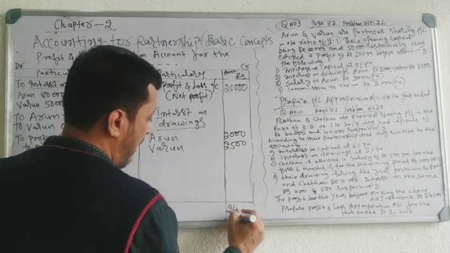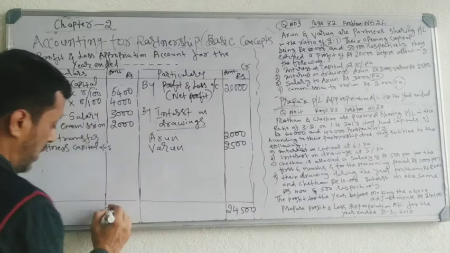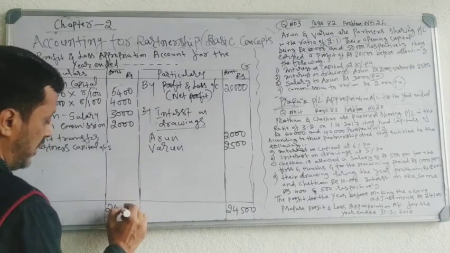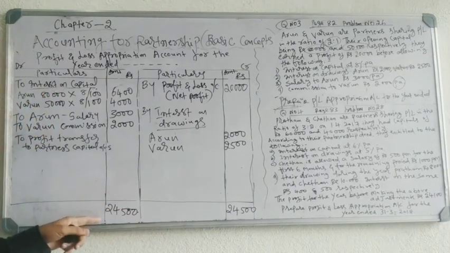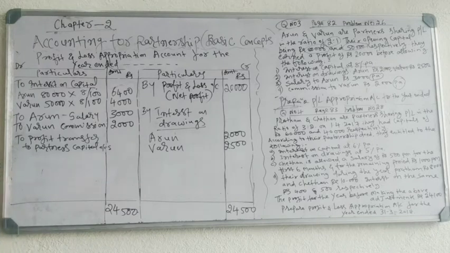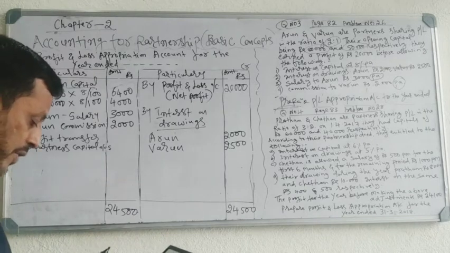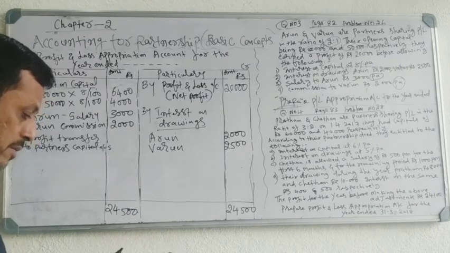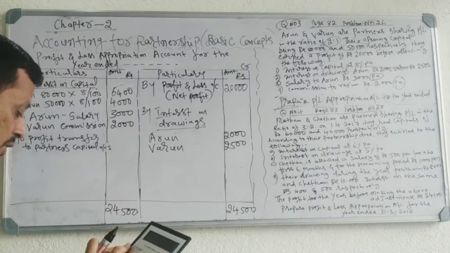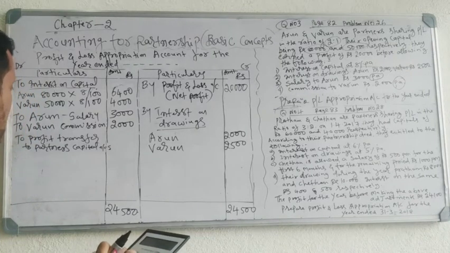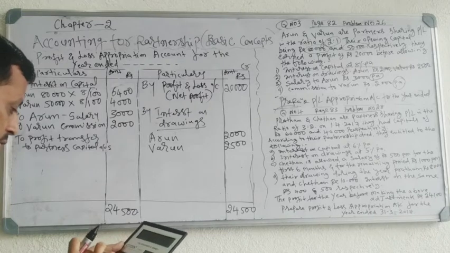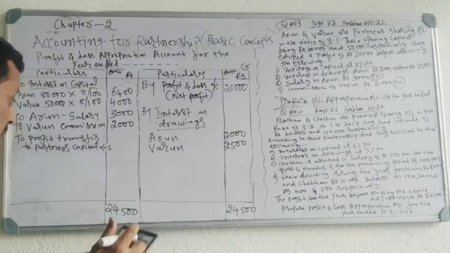24,500. Same total right here, 24,500. 24,500 minus the debit balance. 24,500 minus 6,400 minus 4,000 minus 3,000 minus 2,000. Remaining profit is